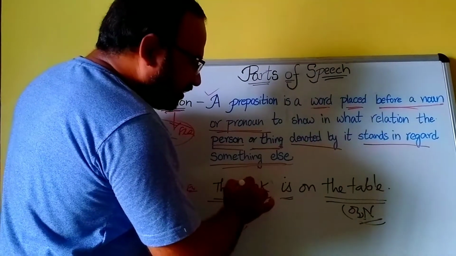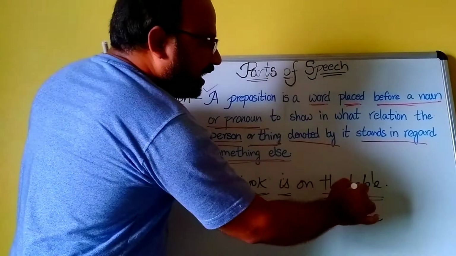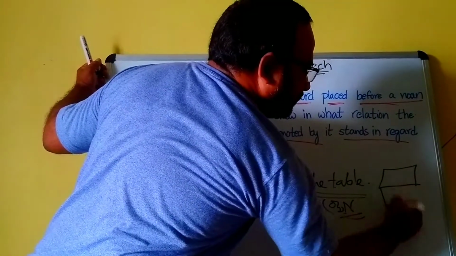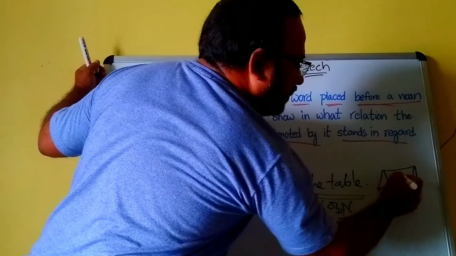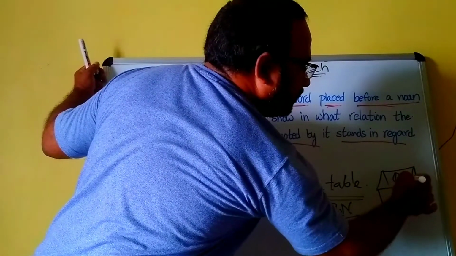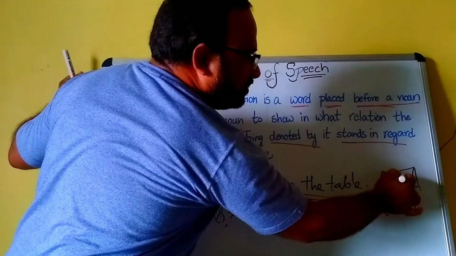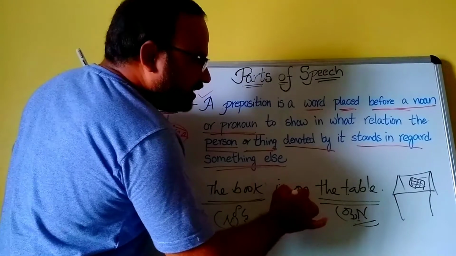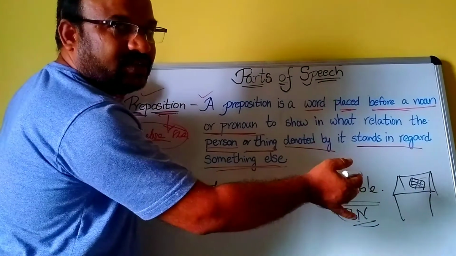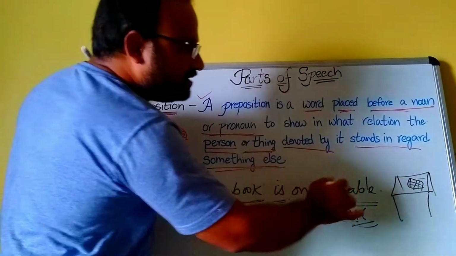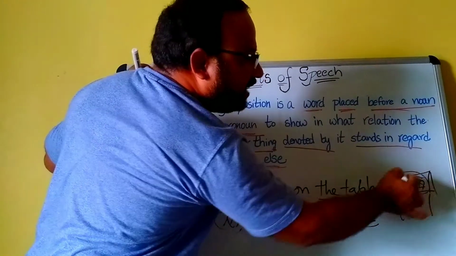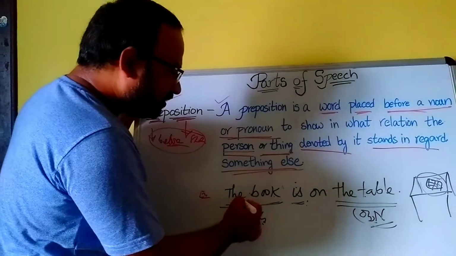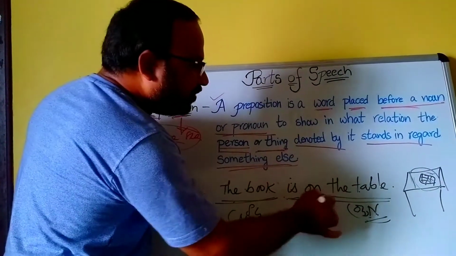So, the book is on the table. Where is the book lying? It is laid on the table. The book is on the table.